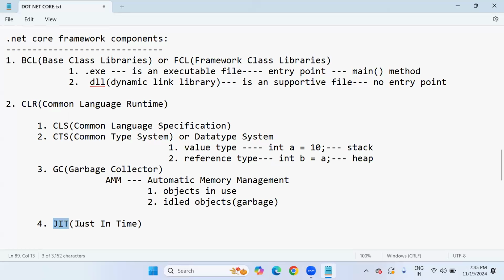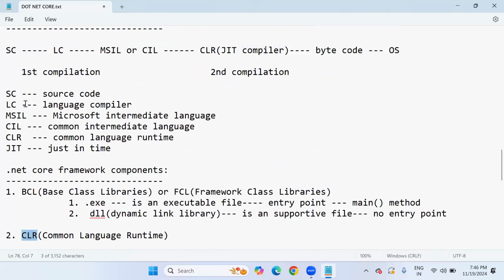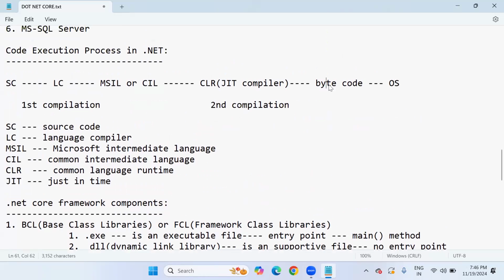And the last component is the just-in-time compiler, because after language specification, common data types checking and memory management issues are performed, it is ready to be compiled by the JIT compiler. Once the just-in-time compiler has compiled successfully, the common language runtime will generate what? Bytecode successfully. This bytecode is nothing but system-understandable format code. Finally, this code can be transferred to our operating system.